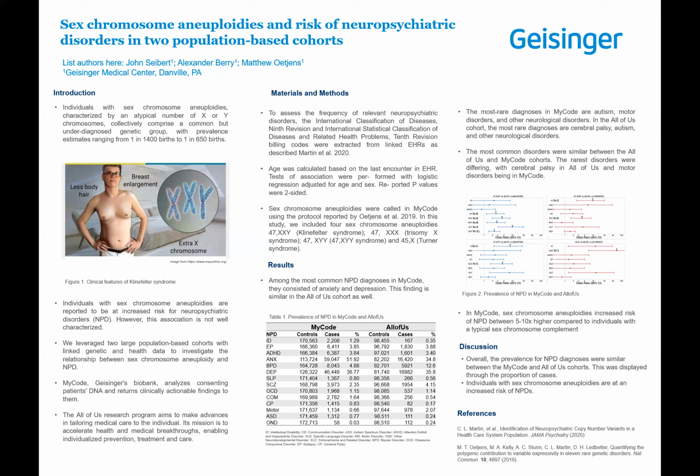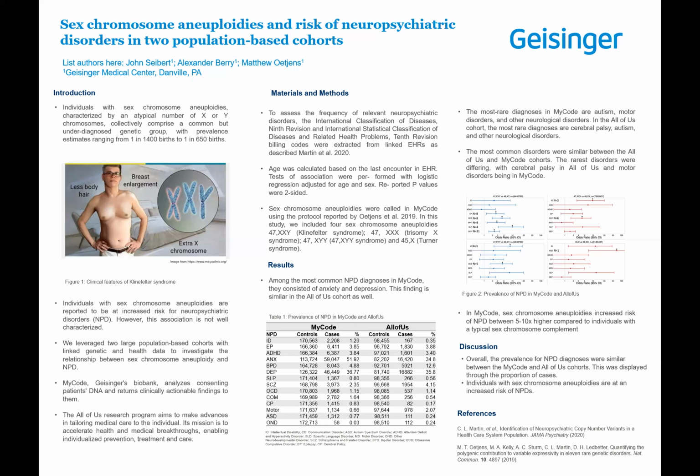Age was then calculated based on the last encounter in the EHR, and tests of association were performed with logistic regression adjusted for age and sex. P-values were two-sided. Sex chromosome aneuploidies were called in my code using the protocol reported by Ogens et al. 2019. In this study, we included four sex chromosome aneuploidies: Klinefelter's, trisomy X, XYY, and Turner.